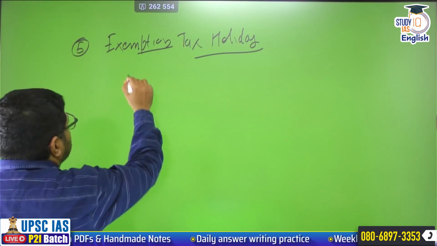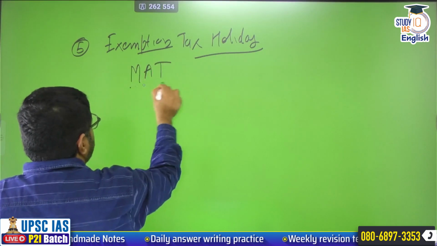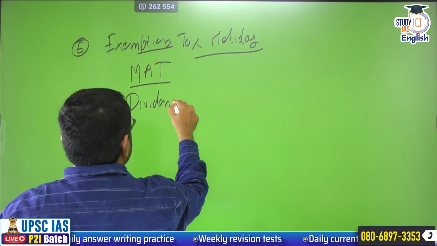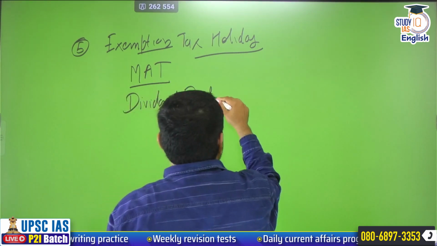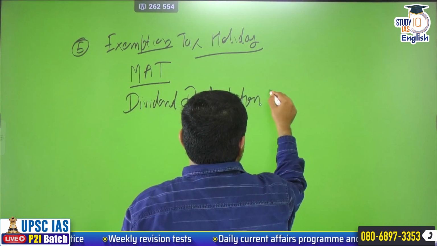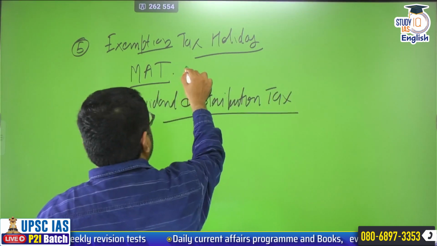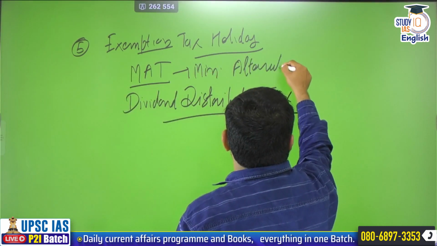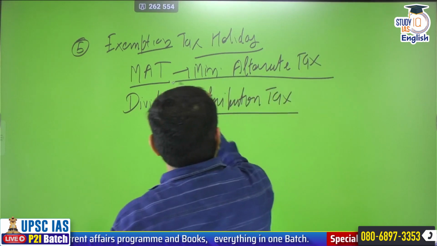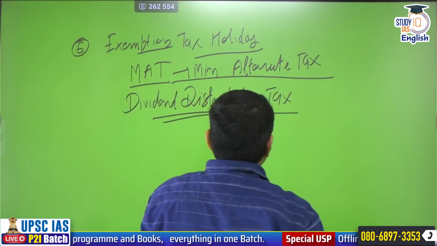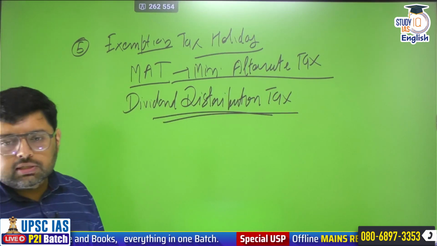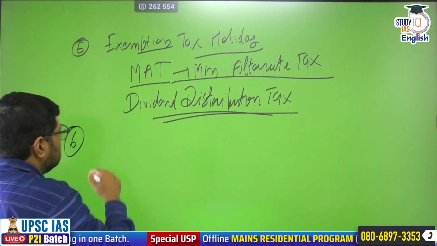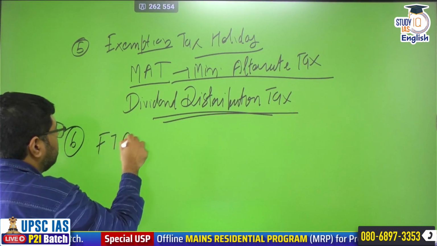So these are the two taxes from which they enjoy benefit, that is MAT. MAT stands for minimum alternate tax, and dividend distribution tax. Okay, so this is minimum alternate tax and dividend distribution tax. So these exemptions have been removed. So this is another reason. Clear? Next, if you see, another reason is that the government has started signing free trade agreements.